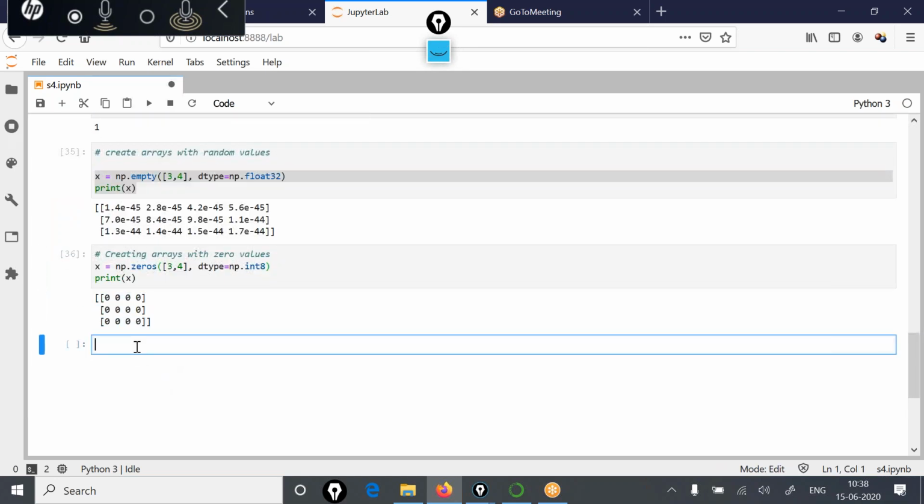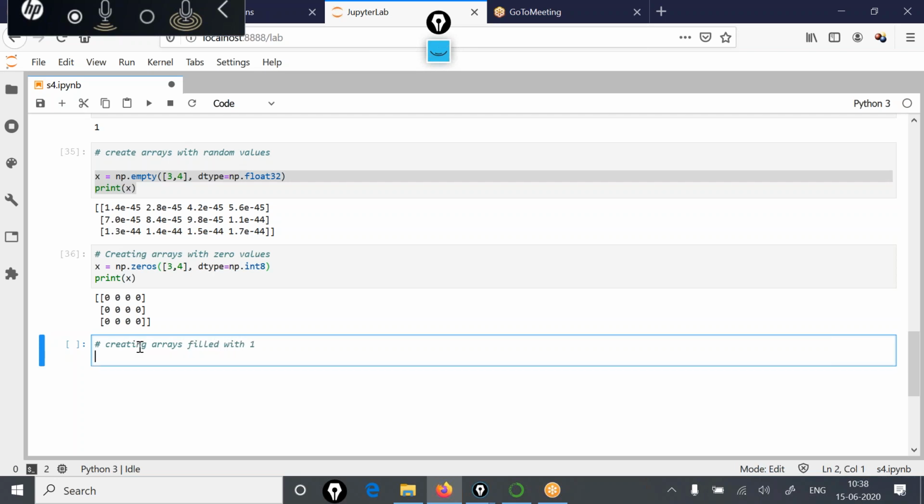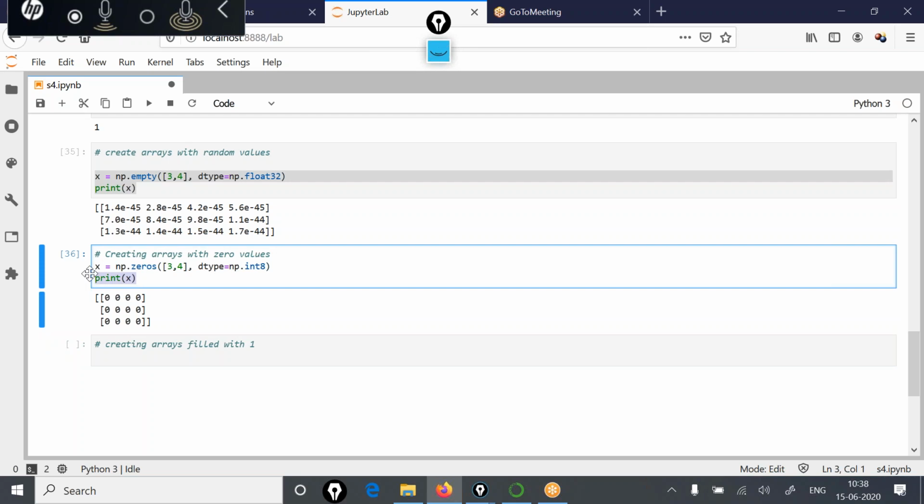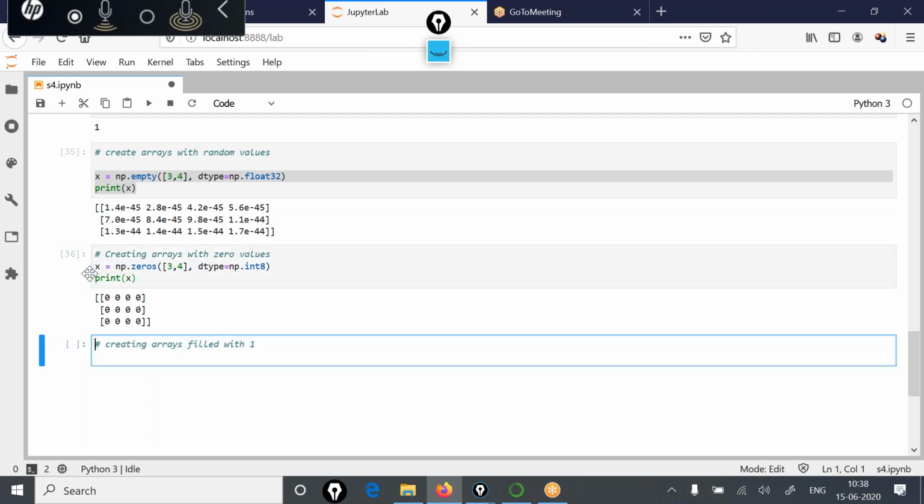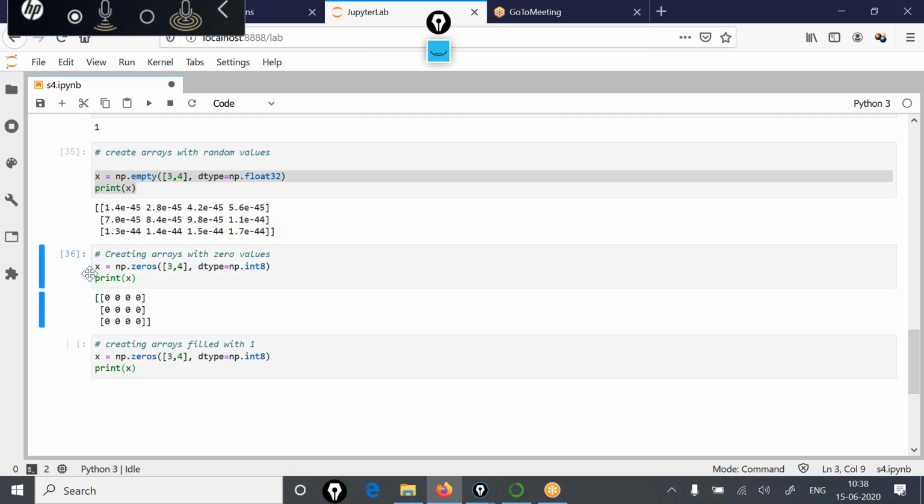Next, one more thing, creating arrays filled with ones only. In order to create such arrays, you can make a call to np's ones function.